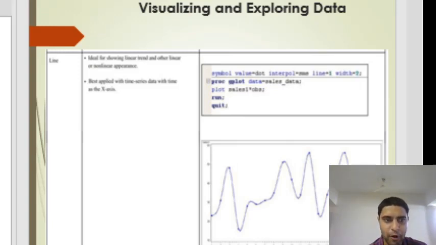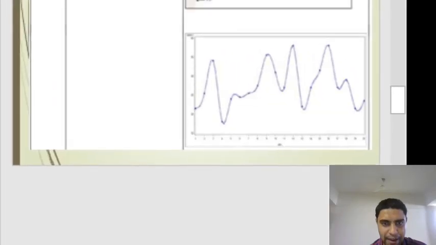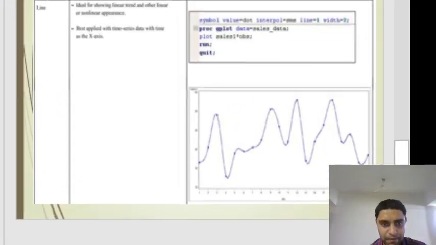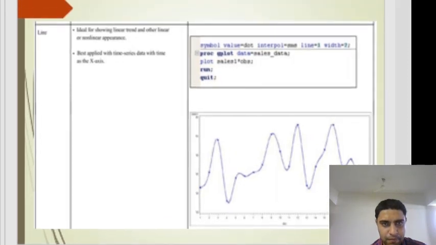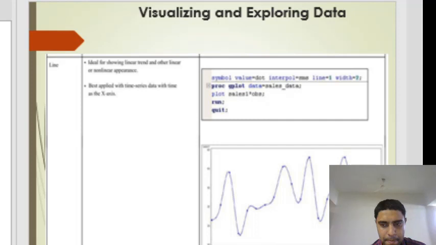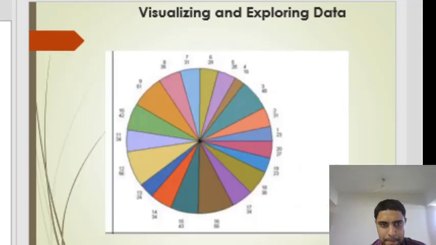Next graph is the line graph. The line graph shows the ideal linear relationship and other relationships for the parameters, with both the x-axis and the y-axis shown in the figure. So that is the line graph. Next diagram is the pie chart, which is divided into a number of divisions in the graph. That is called a pie chart.